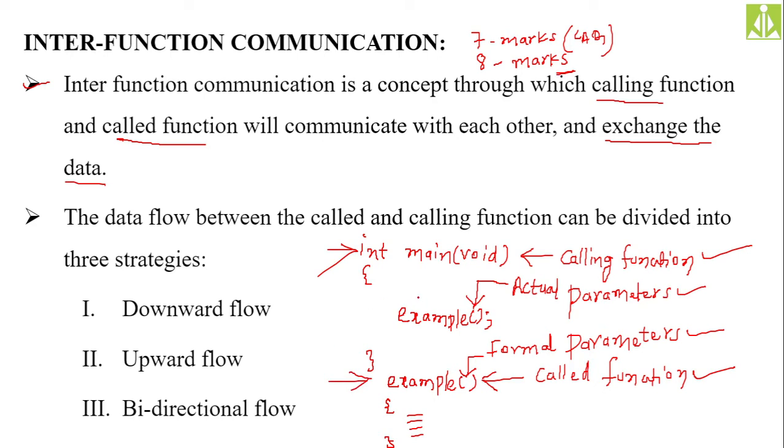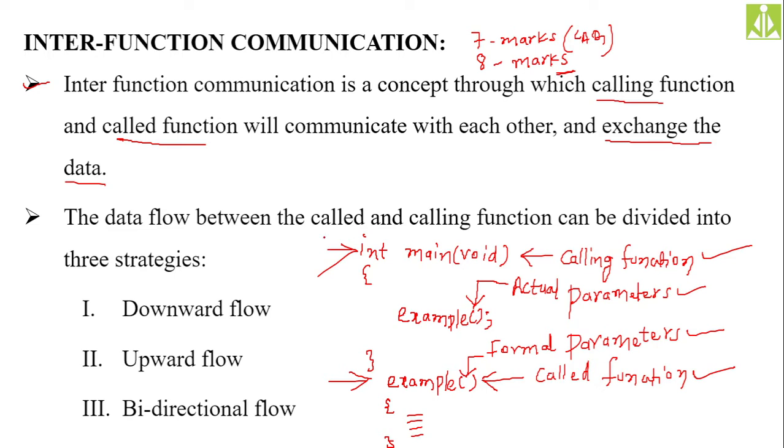Okay, always the calling function should come first, then the called function will come in our coding. Remember this one. So the strategies: the data flow between the calling function and called function, how it will be. We have three different strategies through which we share or exchange the data between calling function and called function.